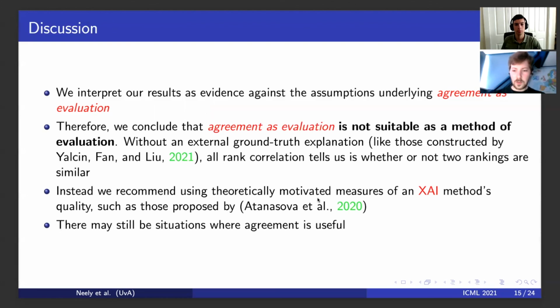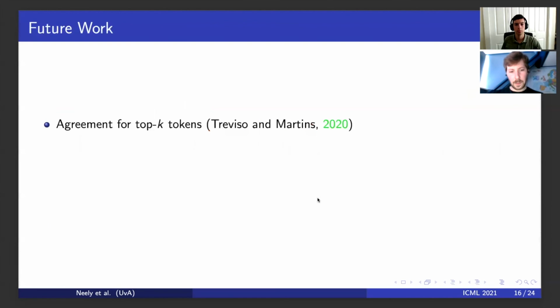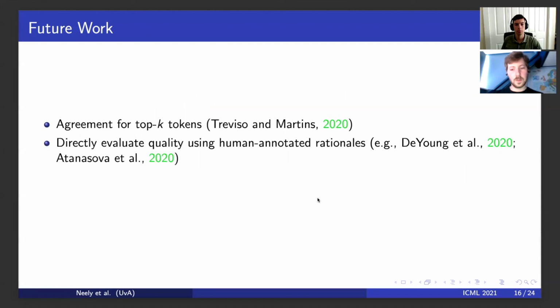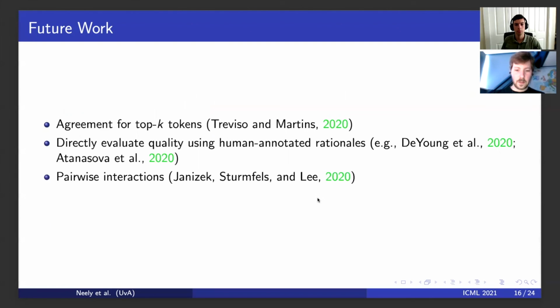Agreement can still be useful in other situations, of which we give an example in our paper. In future work, we want to measure the agreement between the top K of rankings only, and we also want to measure agreement with human-annotated rankings. Finally, we want to measure agreement with rankings that take into account the pairwise interactions that may occur between tokens.